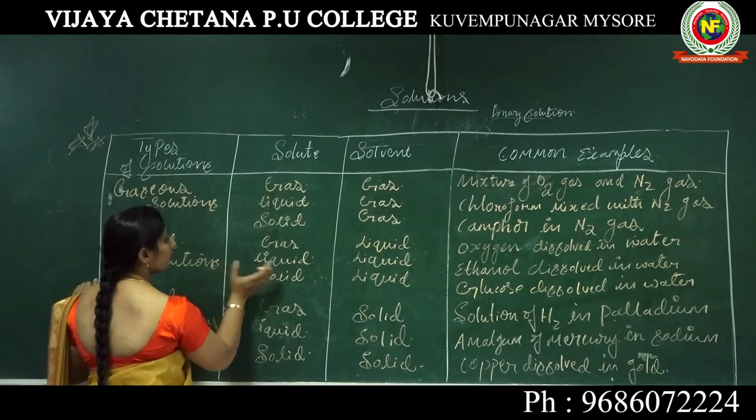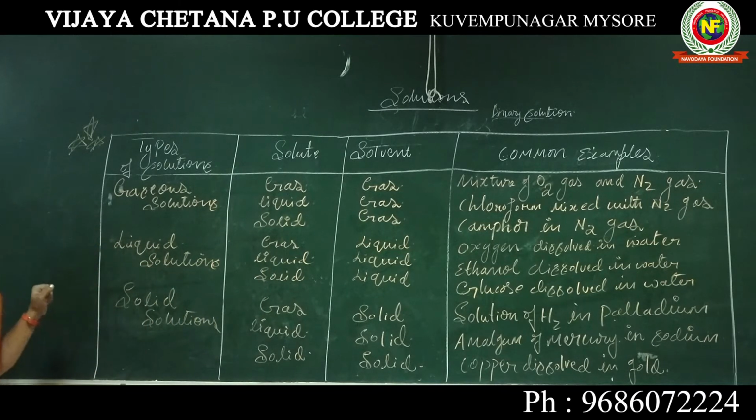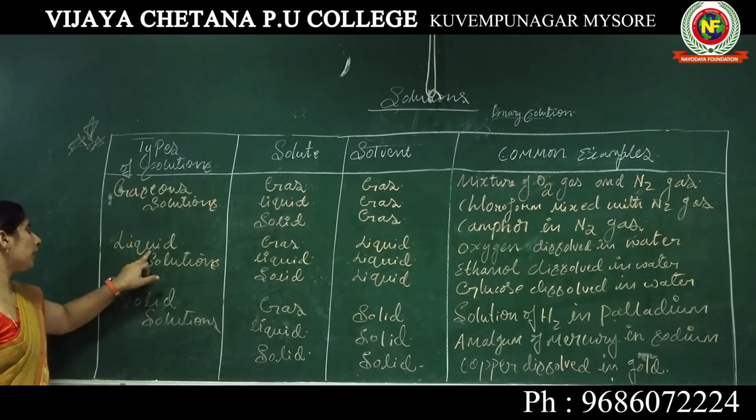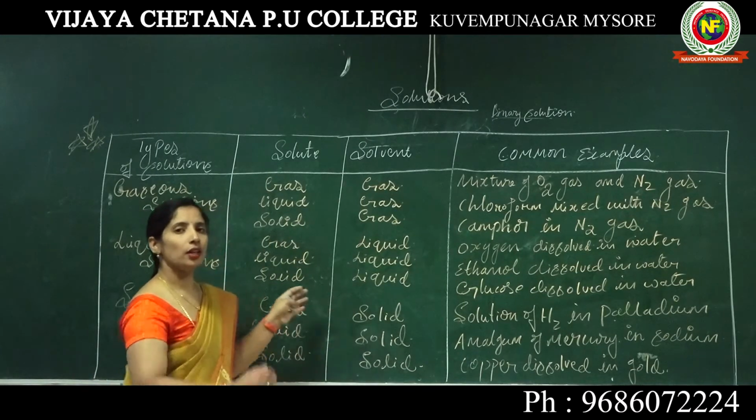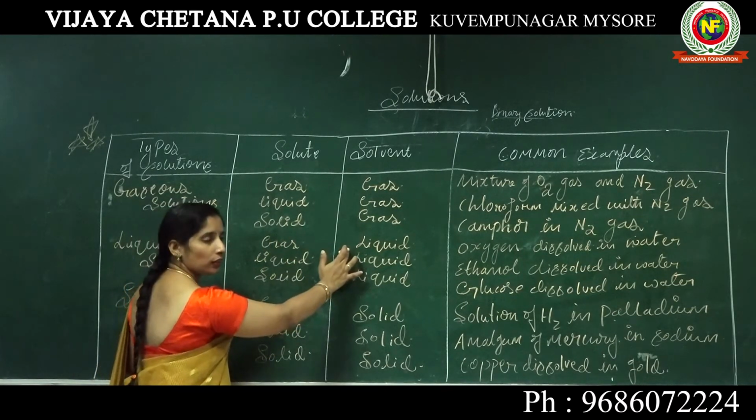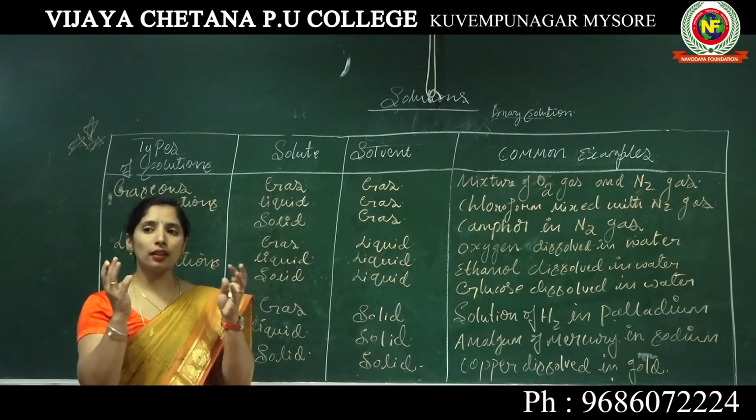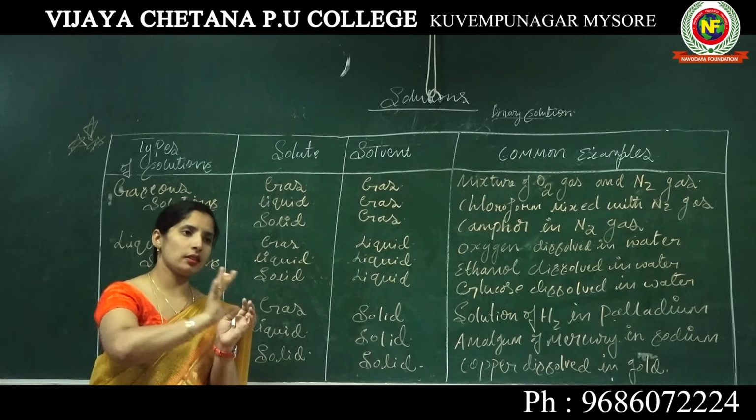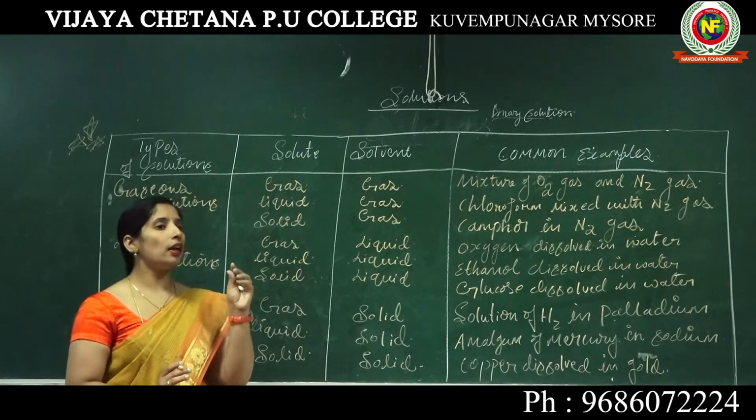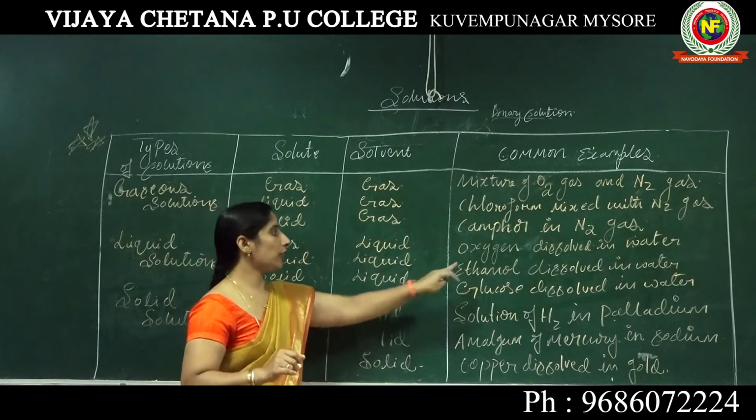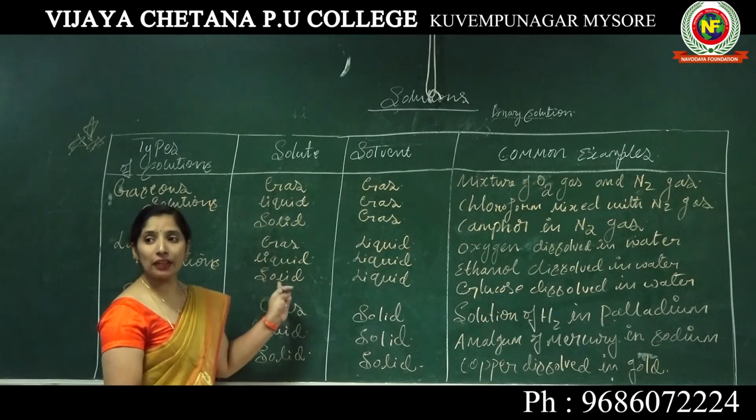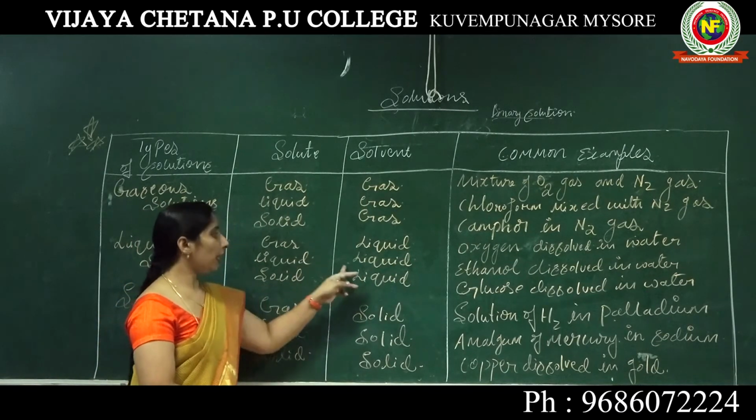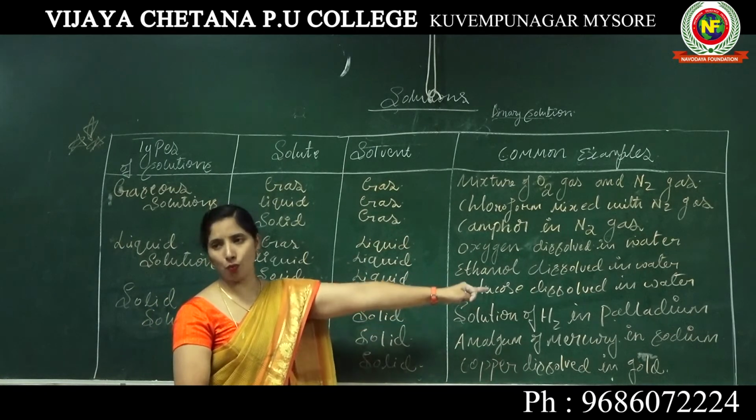Now, next under the types of solution, liquid solutions. Here again they are classified. Gas in liquid means the liquid is the solvent and the gas is the solute, in a lesser proportion. An example is oxygen dissolved in water. Next, liquid in liquid, for example ethanol dissolved in water.